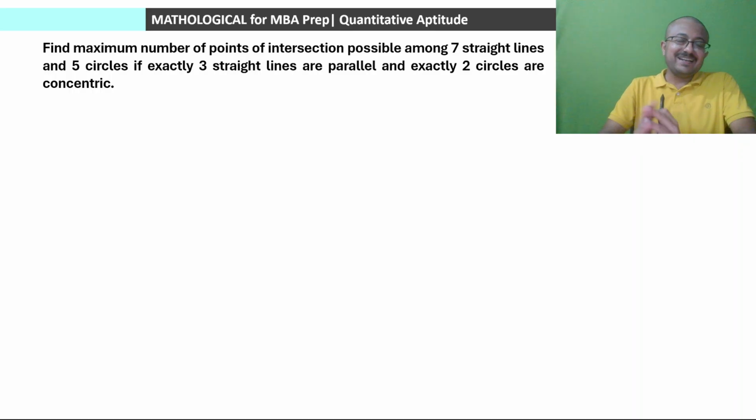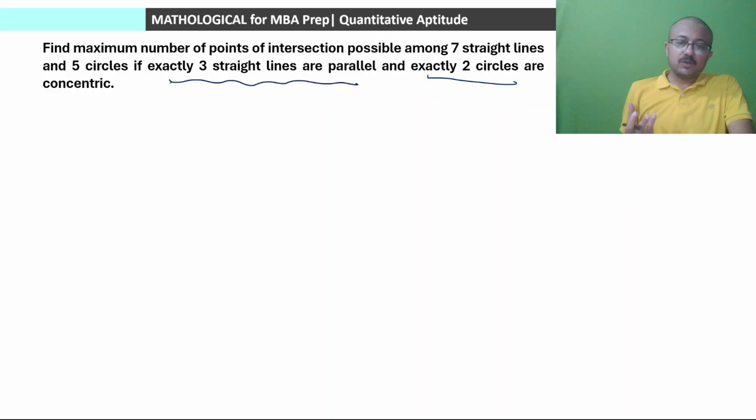यहाँ पे एक और additional condition mention हो गया that 7 straight lines are there and 5 circles are there, but there are exactly 3 straight lines which are parallel and exactly 2 circles which are concentric, and 3 straight lines are not making any intersection point whatsoever and 2 circles are not intersecting whatsoever. Okay, that is the scenario. So how many total intersection points will be there? Rest everything remains exactly same.